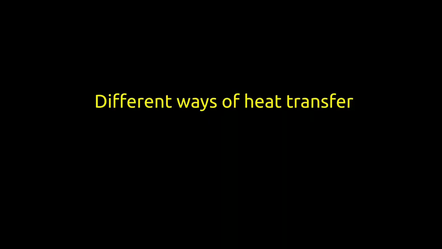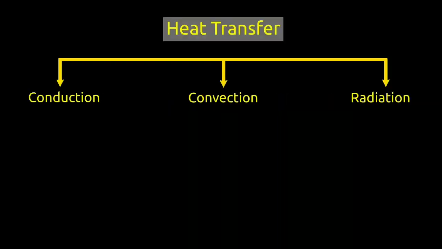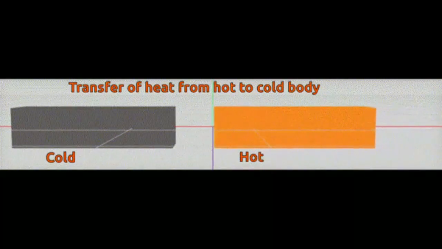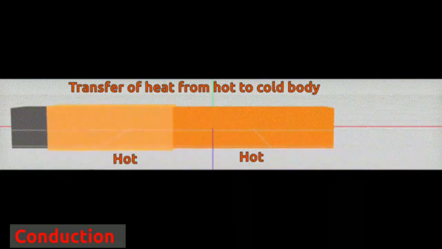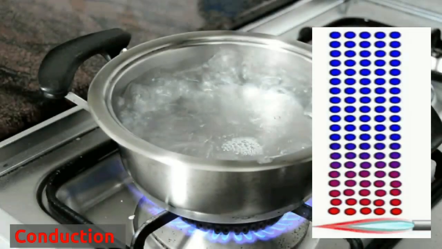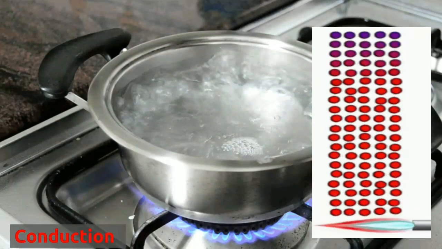When you keep an object near a burning wood, it becomes hot because of heat transfer. In this video, we will learn about different ways in which transfer of heat can take place. Heat can be transferred from one object to other by conduction, or convection, or radiation. When heat from one object gets transferred to other object by direct contact, it is known as conduction. For example, when we make tea, heat from stove gets transferred to steel pan because of direct contact, and thus this is conduction.